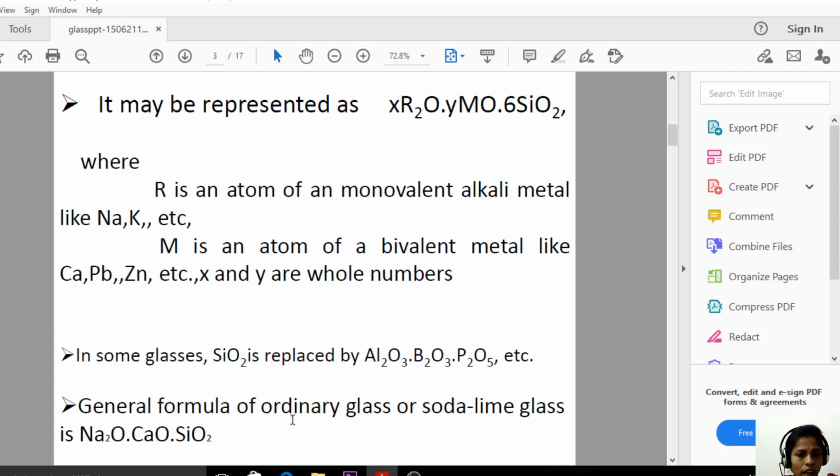The general formula of ordinary glass or soda lime glass is Na2O, CaO, 6SiO2. Here Na is the monovalent and Ca is the bivalent. In xR2O, in the place of x we have 1, and R is sodium; y is also 1, M is calcium, and SiO2 is silica. So this is the general formula of ordinary glass. Ordinary glass is soda lime glass, with the formula Na2O, CaO, 6SiO2.